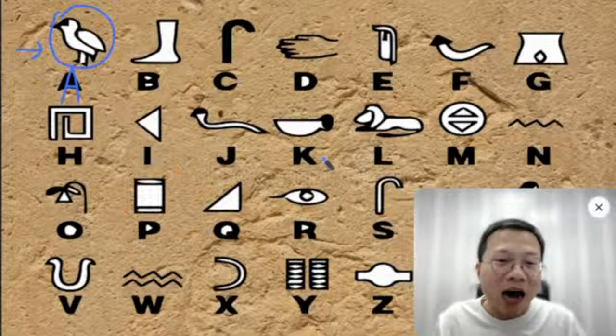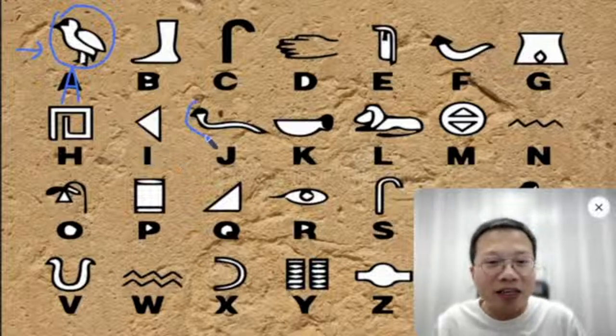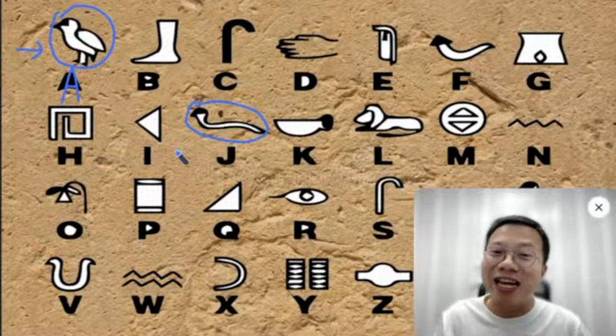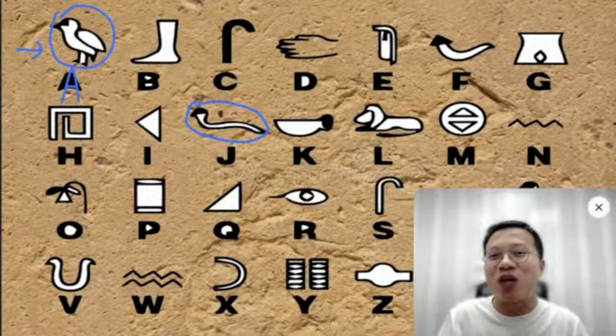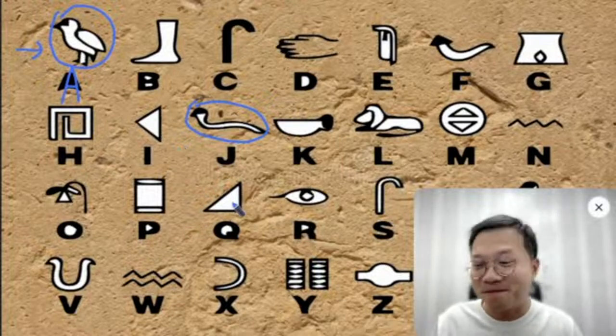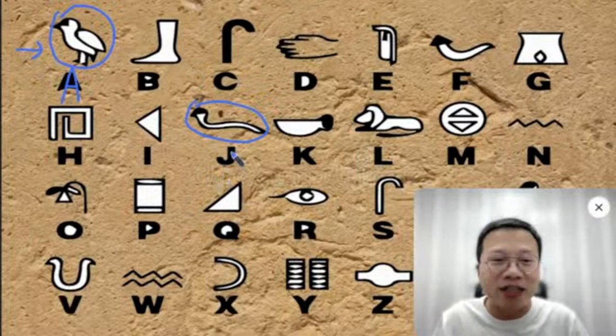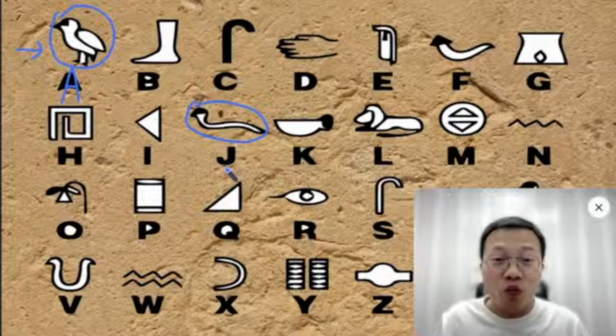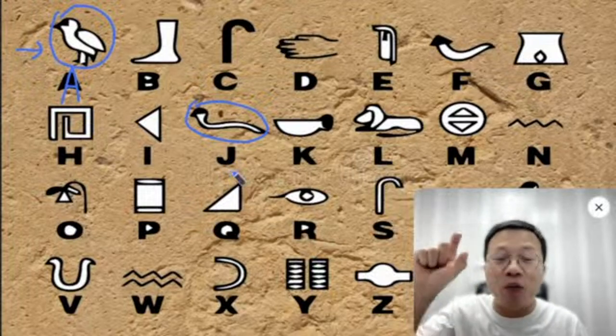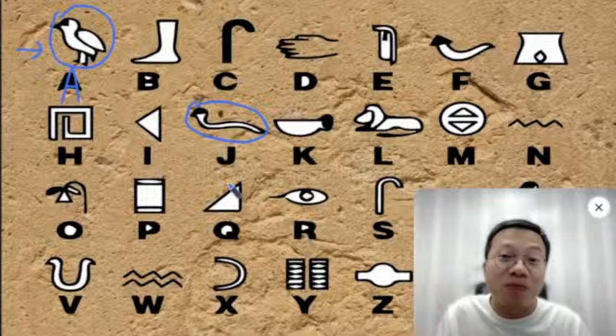And what about this one? I think this is a snake. Everybody, what letter is it? Type it in the chat box and let me know. What letter is it? Okay, very clear, right? It's letter J. So you see, with each shape, we have a letter corresponding to it.